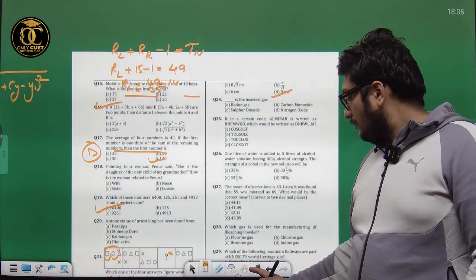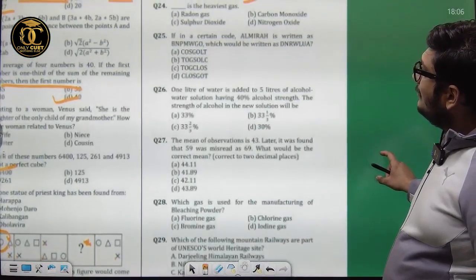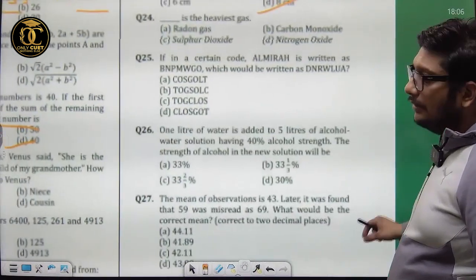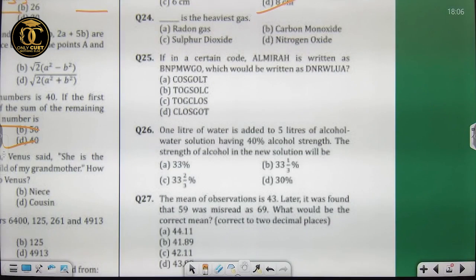Moving on to the next one. A certain code Almira is written as this, which would be written as WLUA? Let's give it a try. I'll just plug in my laptop in the meantime.